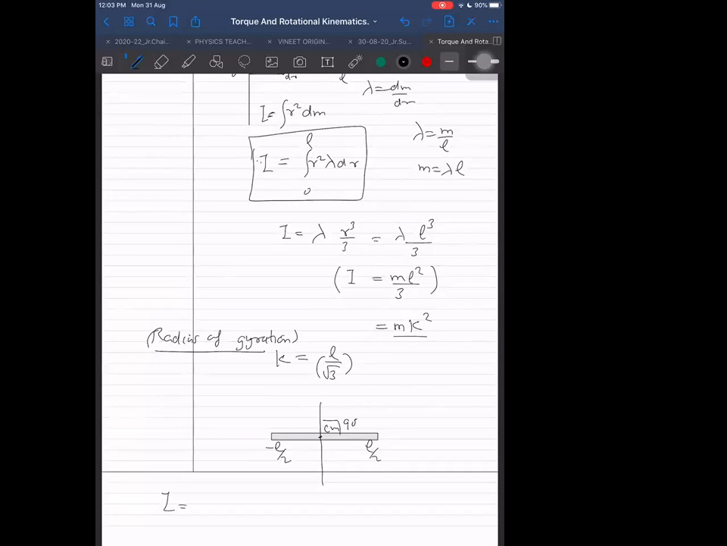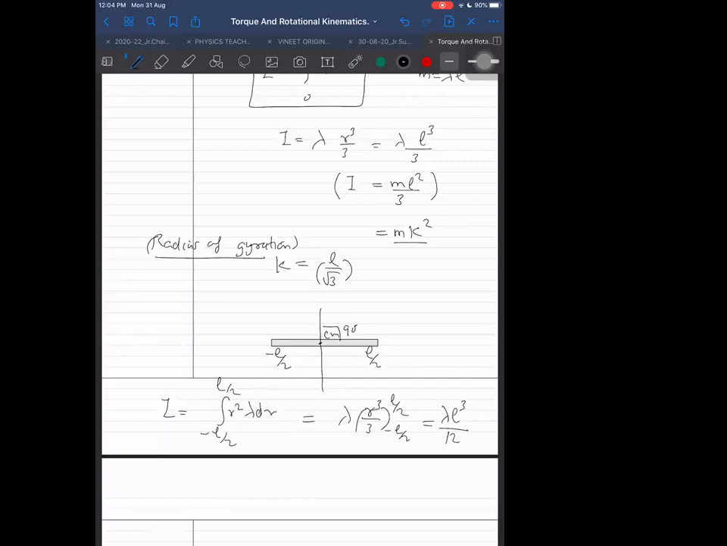I is equal to the integral of r square lambda dr from minus L by 2 to plus L by 2, which gives me lambda into r cube by 3 from minus L by 2 to plus L by 2, which at last is lambda into L cube by 24, but minus, it will become 12 at last after subtracting also. Lambda L cube by 12. And we know lambda into L is equal to M. So ML square by 12 is the moment of inertia.